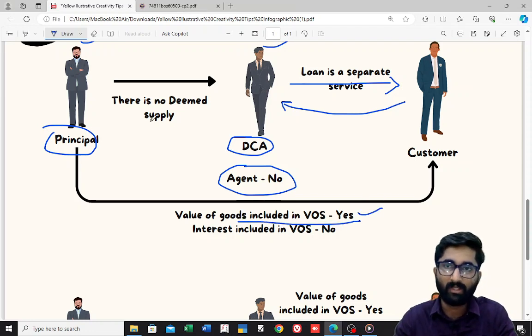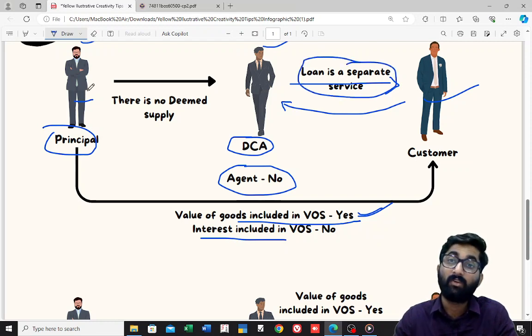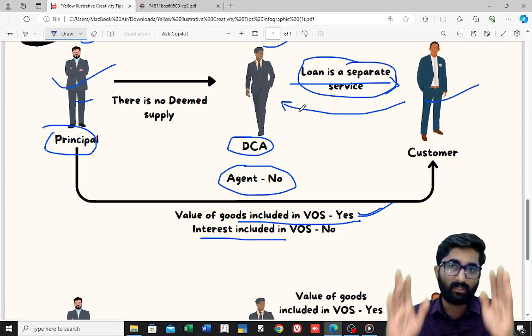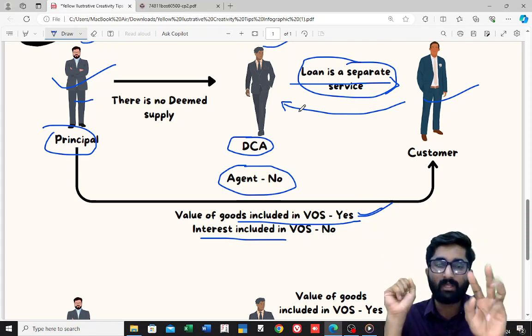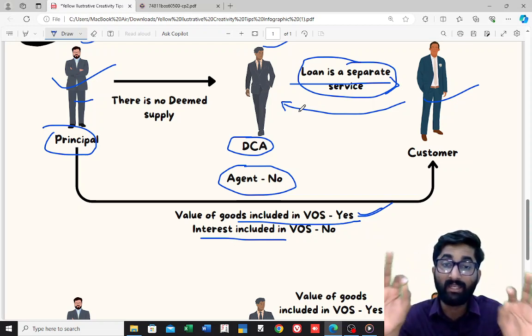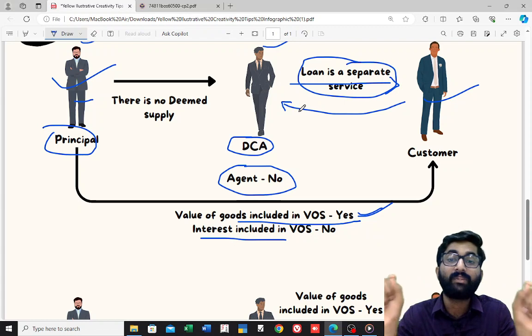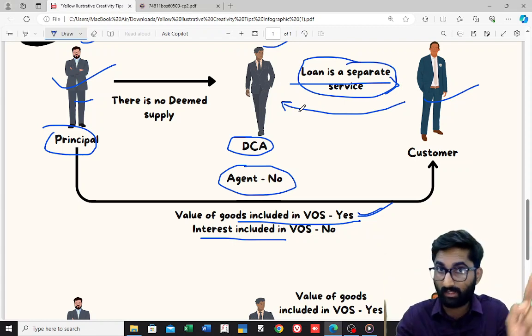Yes. Why? Because principal is giving the invoice to the customer. So value of goods is included in the value of supply, sir? Yes. Now, will principal include the interest in the value of supply of these goods? No. Why no? Because this is a separate service. For goods, principal is giving the invoice, not the del credere agent. So remember this: if DCA is not the agent, as per para number 3 of schedule number 1, then value of supply will not include the interest.